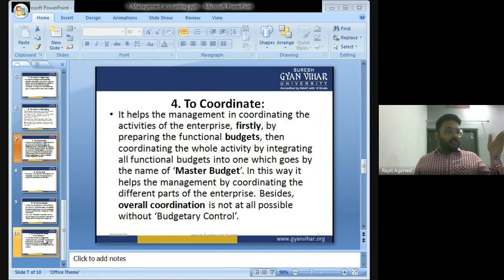First of all, the engine department will prepare the engine. That engine will then go to the body department. The body department will assemble the engine in the body. Now it will go to the tire department. The tire department will assemble the tires in the body. Now it will go to the final assembling department that will assemble all the parts together. So this coordination can be done with the help of management accounting.